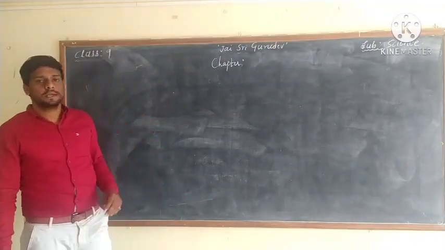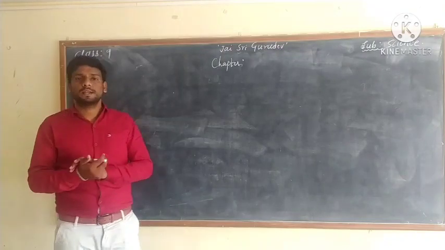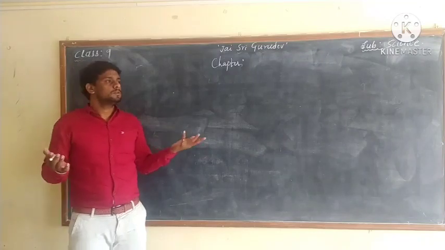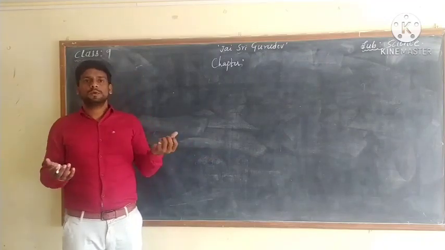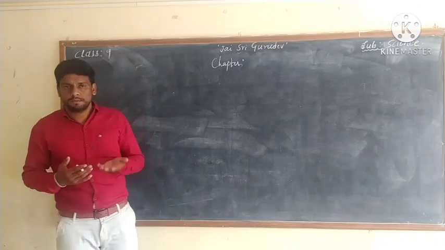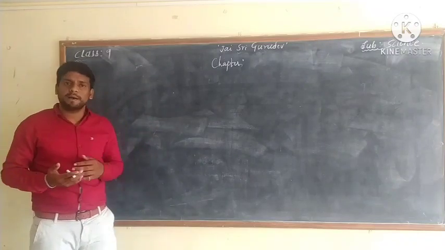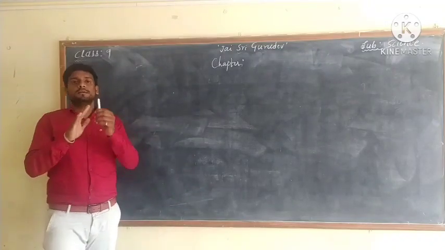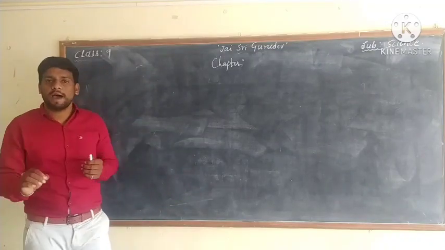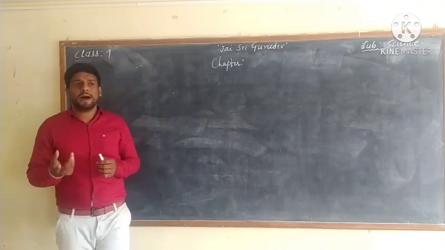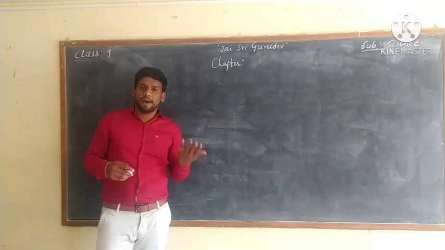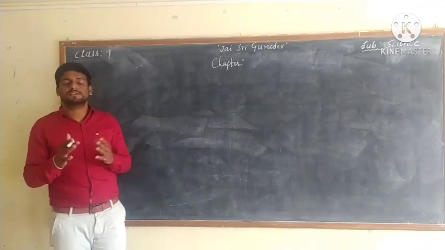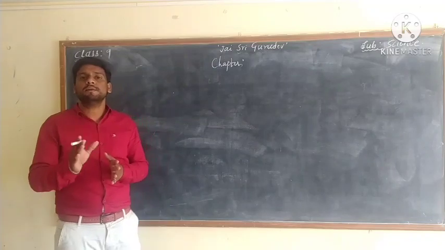Dear students, we can see so many things in our surroundings. You know what are those things? Yes, stone, soil, plants, animals. When we come to the classroom, we can see a chair, a piece of chalk, board, fan, desk, books, bag, like this, cars, bikes, and outside the classroom. So these are all the things we can see in our daily life.